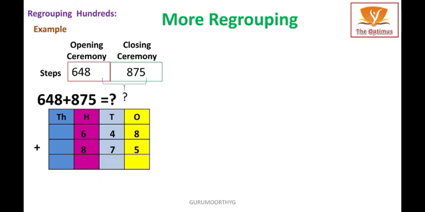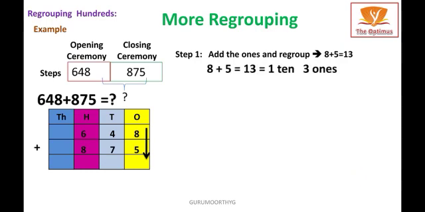Step 1, add ones and regroup. 8 ones plus 5 ones, it becomes 13 ones. In this 13 ones, I am going to separate 1 tens plus 3 ones. The 3 ones, I am going to write in the answer part of the addition. 1 I am going to write in the carryover part to the tens place.